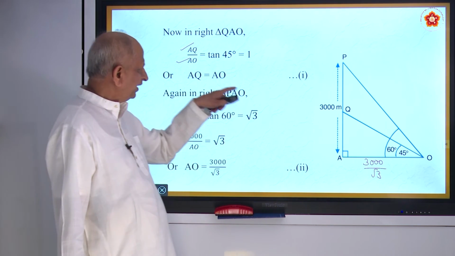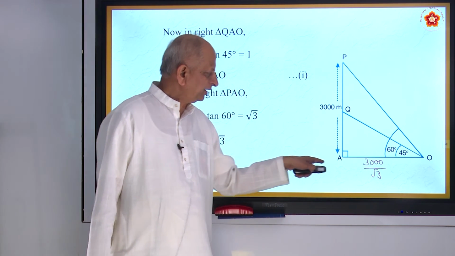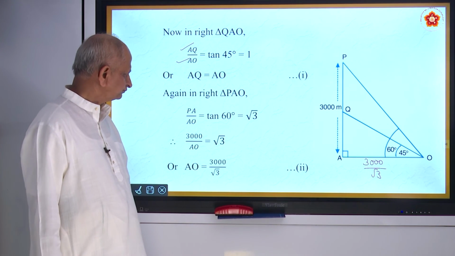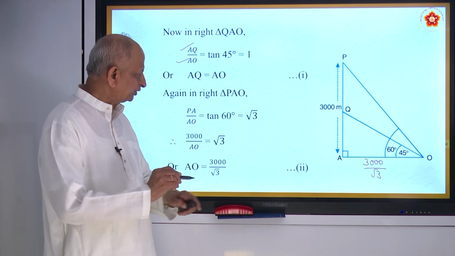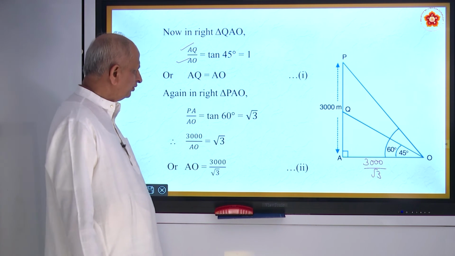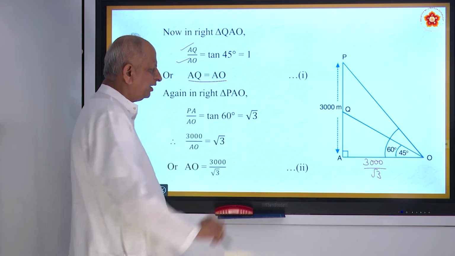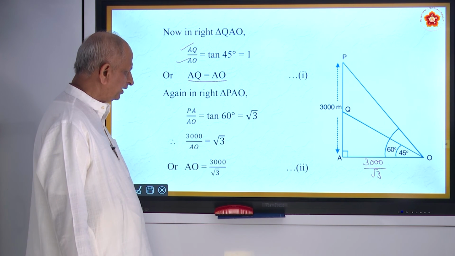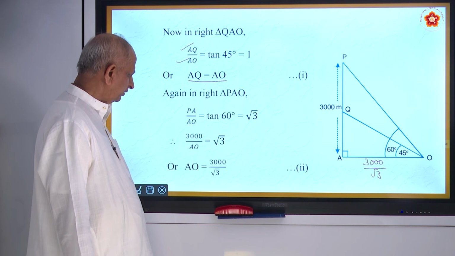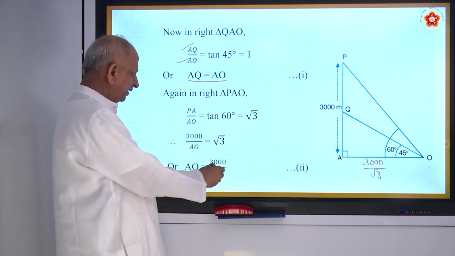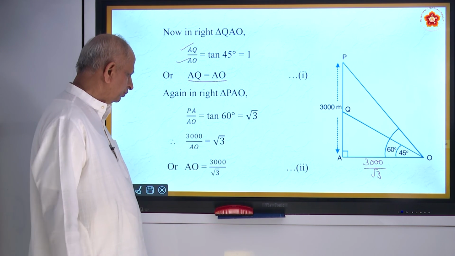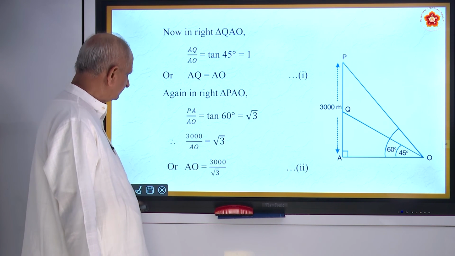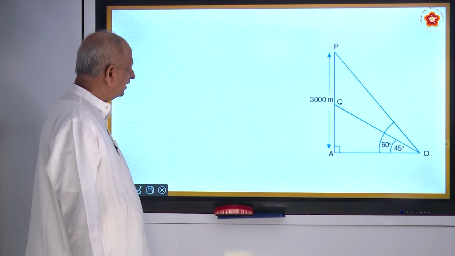So we are using the tan relation, one for the triangle QAO, another for the triangle PAO, because you have to compare the two results. In the first, we got AQ is equal to AO. In the second result, we got AO equal to 3000 by root 3. And what is the value of that? So you have to rationalize the denominator.